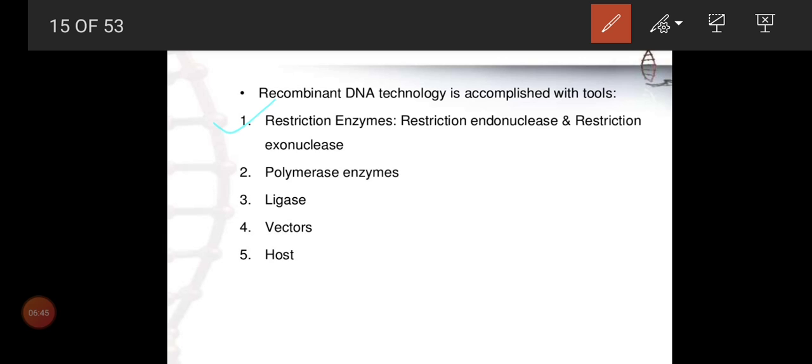So with that I told exonuclease and endonuclease are not much applicable in biotechnology. Only the restriction endonuclease enzyme is applicable in biotechnology because it has its own specific function. I'll explain that later. In biotechnology we are very particular about the restriction endonuclease that we obtain mostly from bacteria,